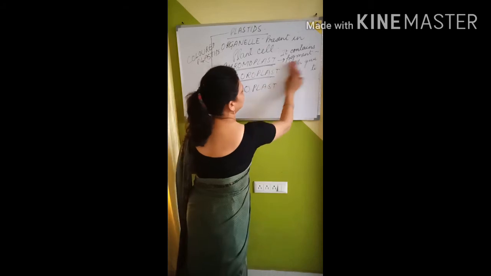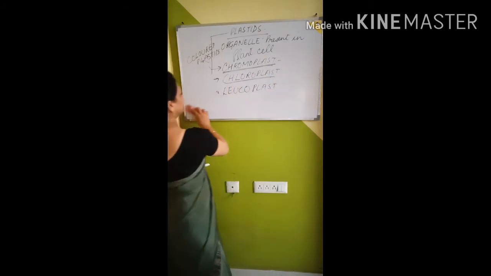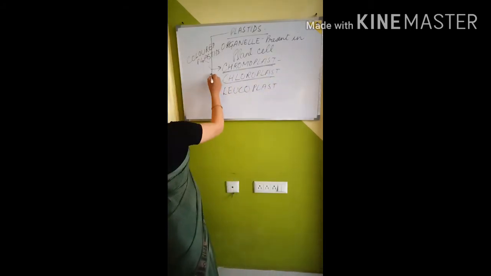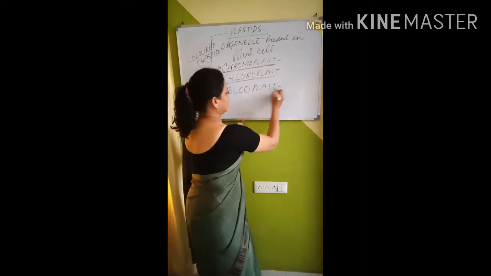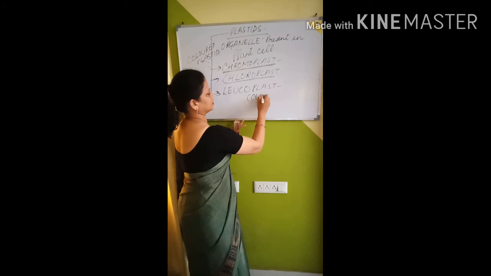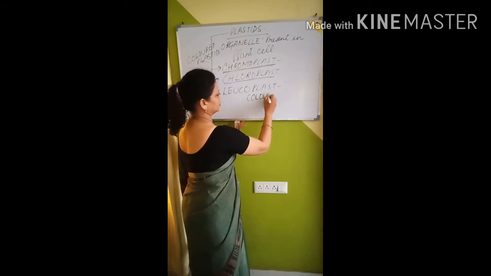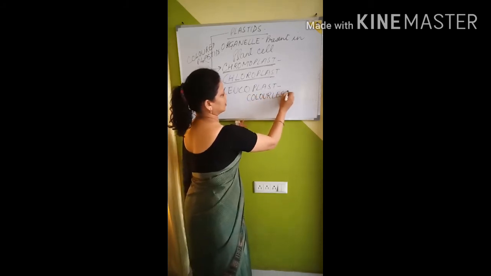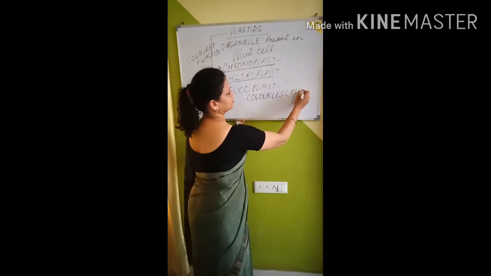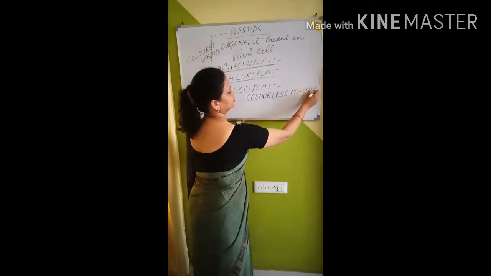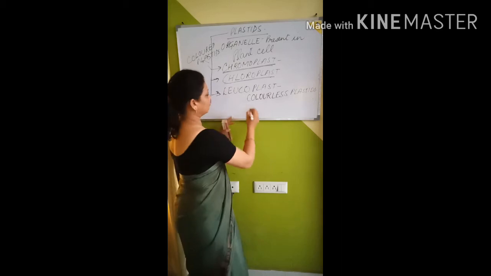Leucoplast. What is leucoplast, children? This is a colorless plastid. What does it do?